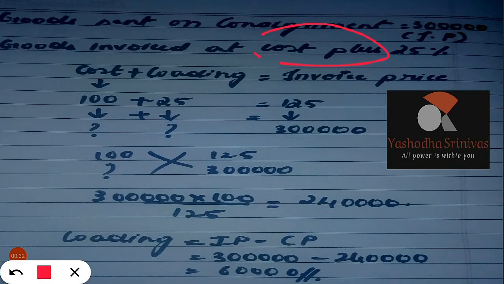So what you have to do here: 25% means it is invoiced, it is an invoice price. If it is given as the invoice price, we have to see how to do the problem.